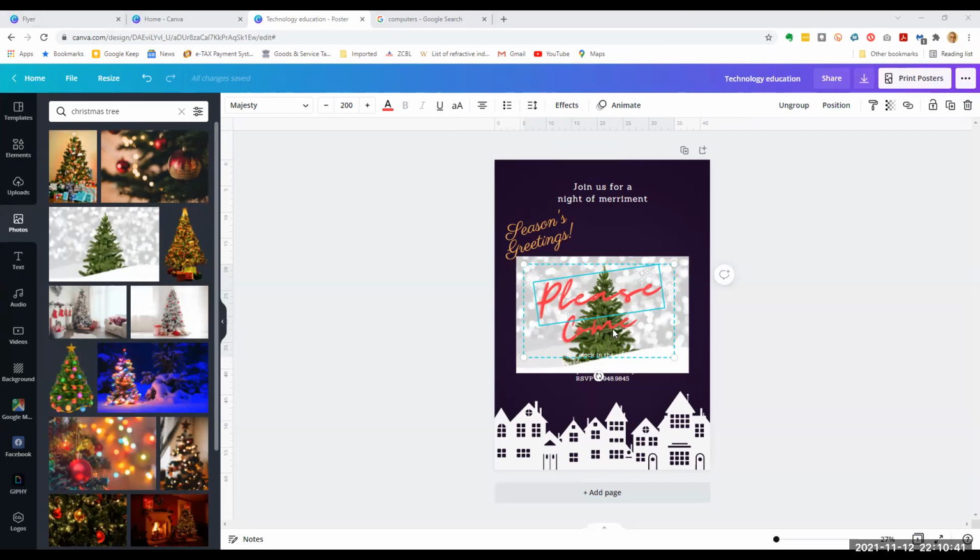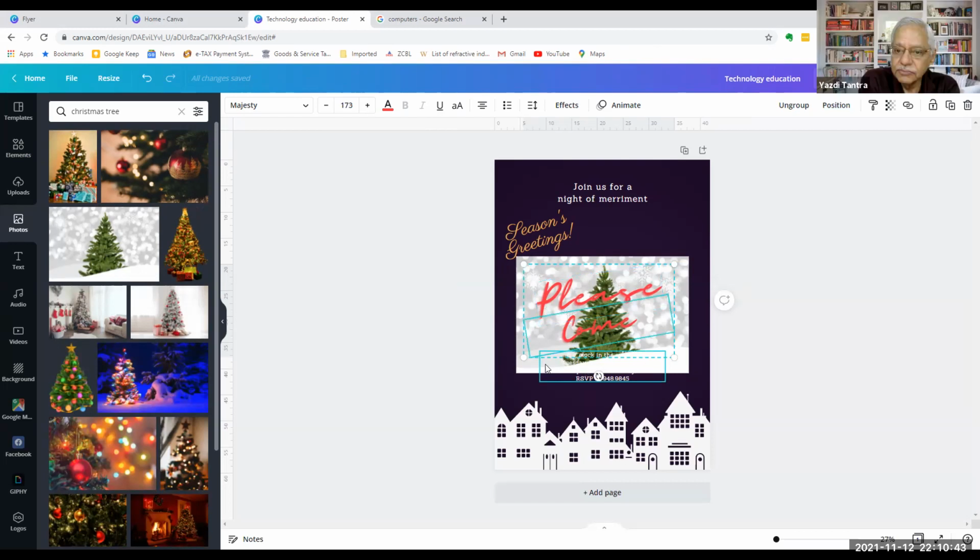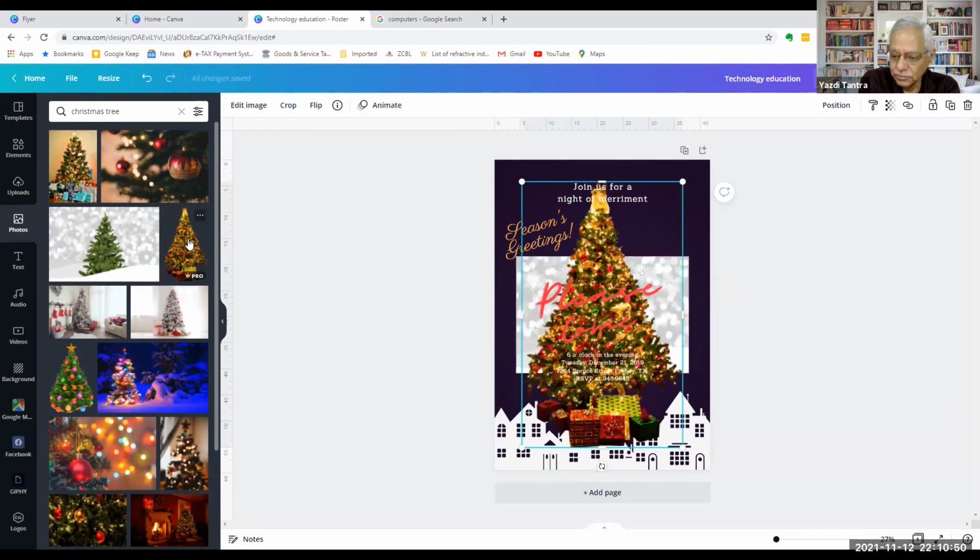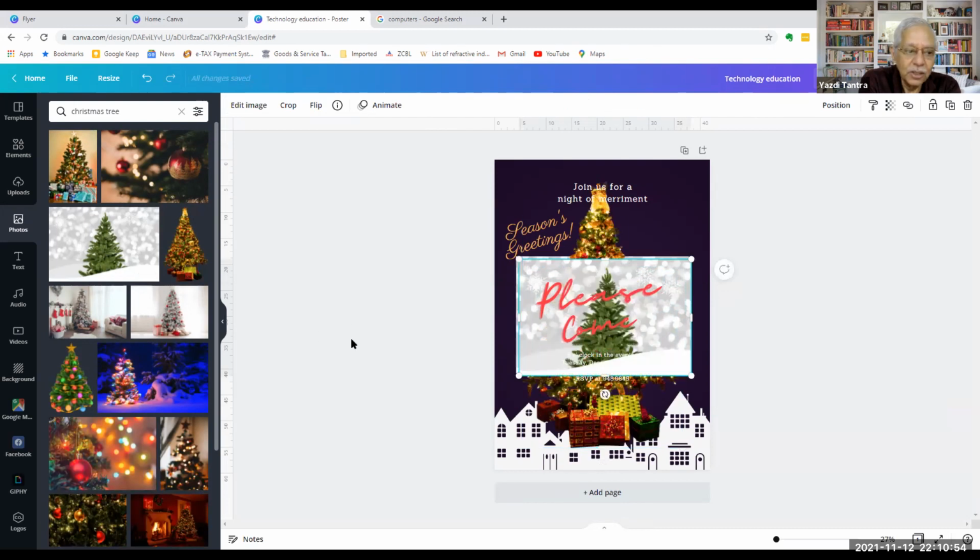I don't like this Christmas tree. Maybe I can replace it. There's a whole lot of stuff that you can do. You can do color combinations, etc., etc.